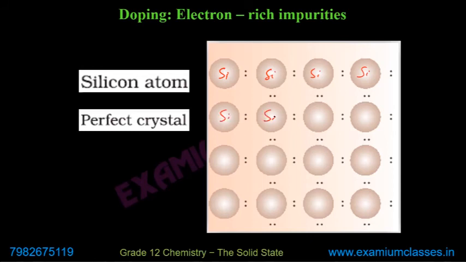Now, some energy is required, and if energy is provided, some electrons will move to the conduction band and it will conduct electricity, which is of no practical use. So, to increase its conductivity, electron rich impurities are added. So, what happens?